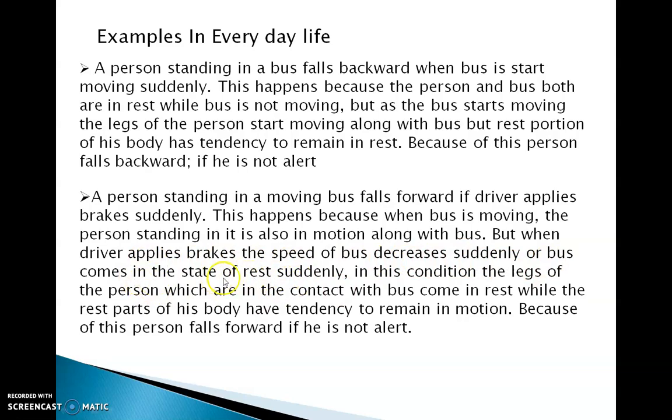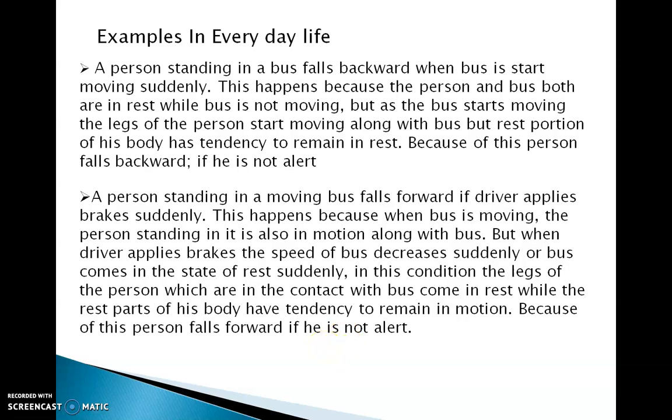The legs of the person in contact with the bus come to rest, while the rest of his body has a tendency to remain in motion. As a result, the person falls forward. He is not alert. This is a simple example from everyday life.